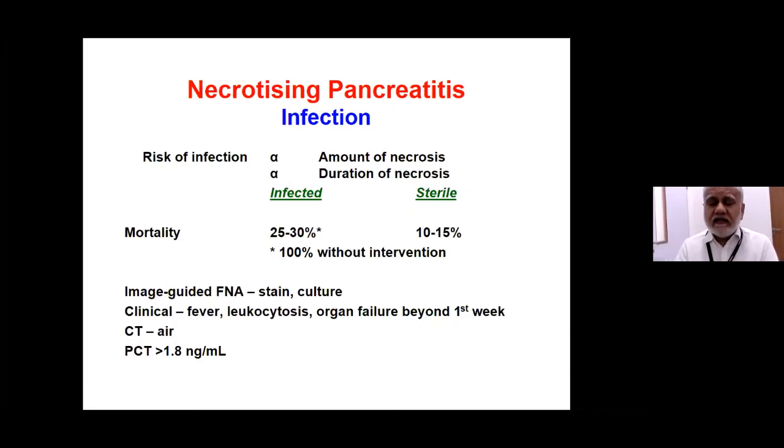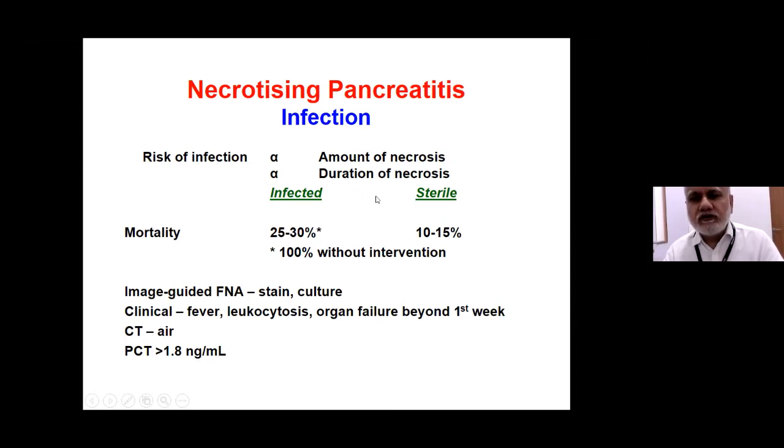Now, once we make the diagnosis of necrosis, then it is very important to know whether the necrosis is sterile or infected. Because if it is infected, the mortality is almost twice as compared to sterile necrosis. And the risk of infection depends on the amount of necrosis, which would be evident on CT, and the duration.